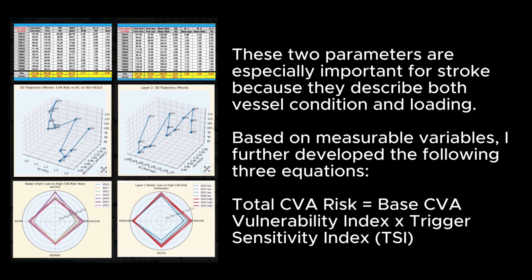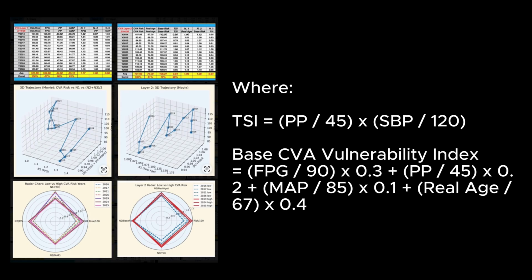I further developed the following three equations: total CVA risk equals base CVA vulnerability index times trigger sensitivity index TSI, where TSI equals PP/45 times SBP/120. Base CVA vulnerability index equals FPG/90 times 0.3 plus PP/45 times 0.2 plus MAP/85 times 0.1 plus real age/67 times 0.4.